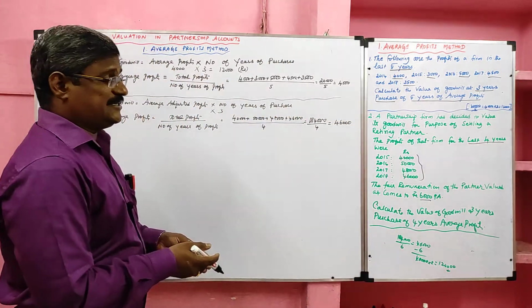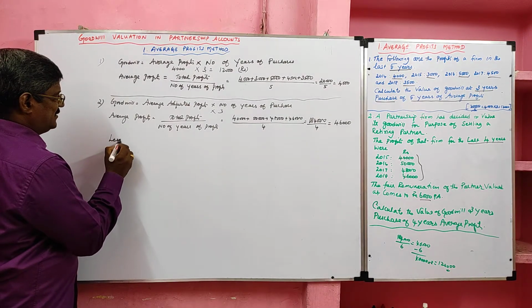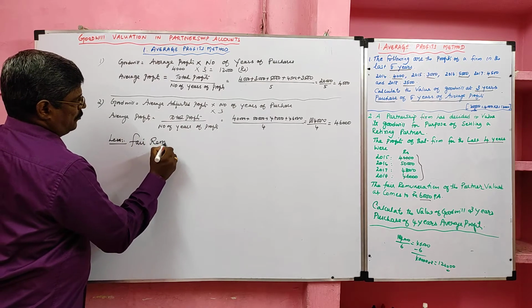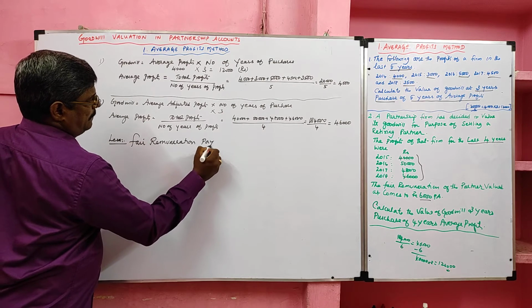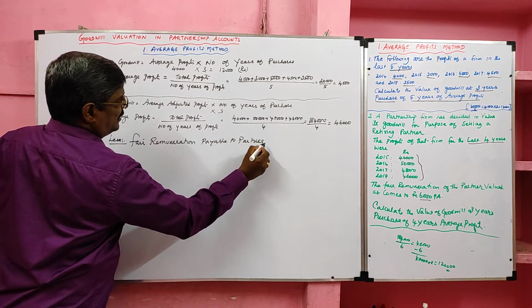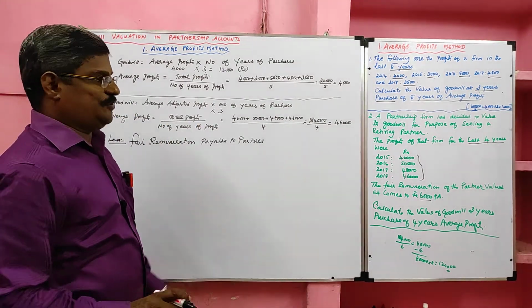So the expenses likely to occur in the future, we have to deduct: less fair remuneration payable to partner. Specific year is not given, so we can deduct from the average profit.